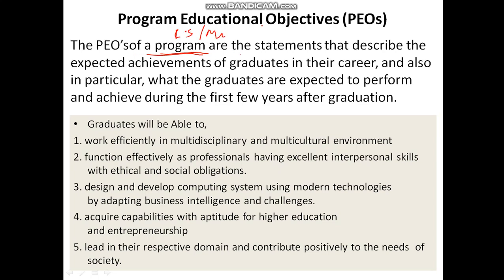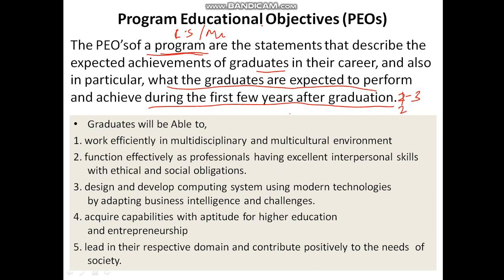The POs of a program are the statements that describe the expected achievement of the graduates in their career, and in particular what the graduates are expected to perform and achieve during the first few years after graduation. Let us say 1 to 3 years, up to 3 years, what they will be able to do.